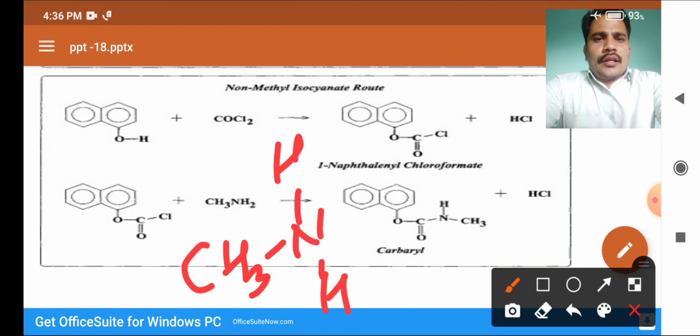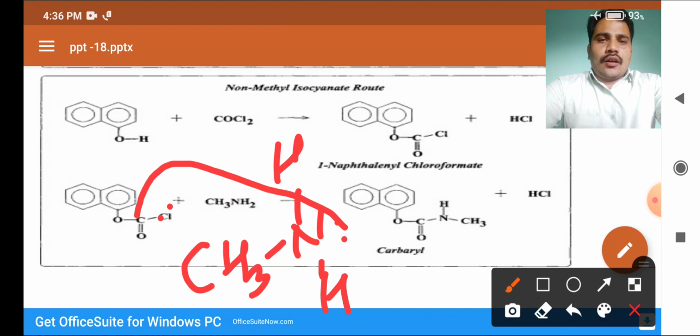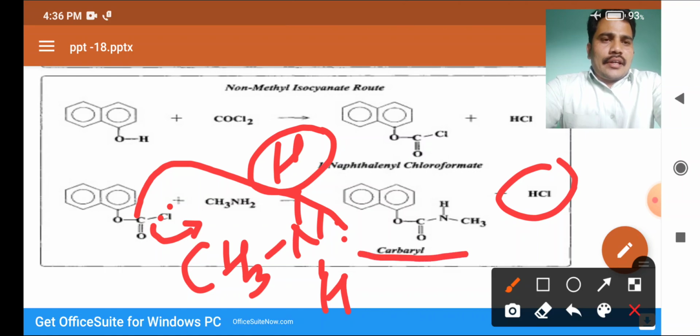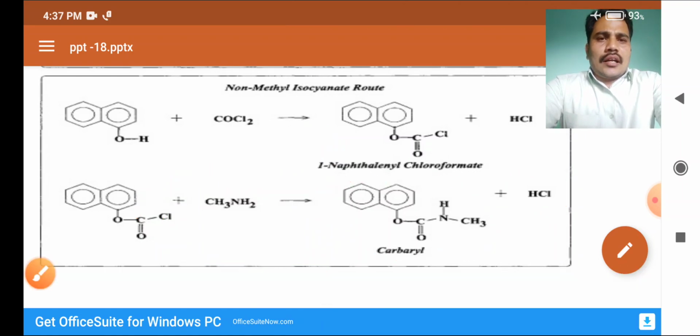The lone pair of electrons on the nitrogen attacks the carbonyl carbon, with loss of chlorine as hydrochloric acid. Finally we get carbaryl. This is a simple method for the preparation of carbaryl.